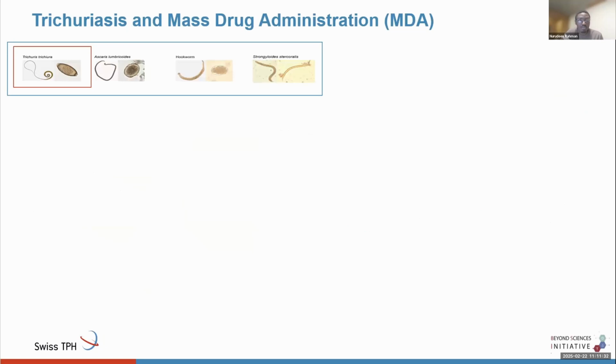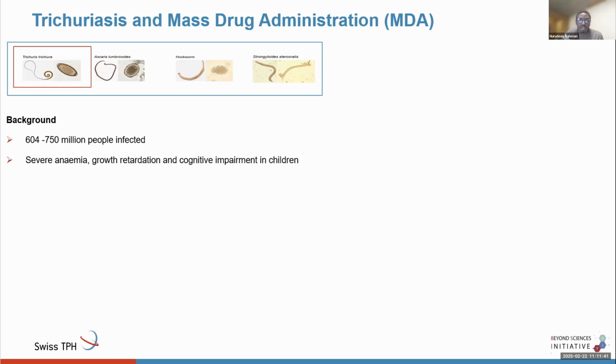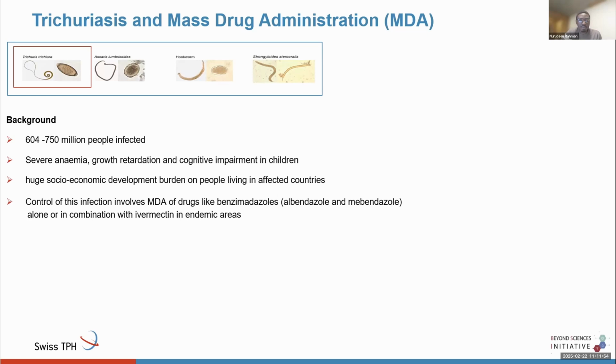trichiura. It's one of the major soil-transmitted helminth infections, infecting over 500 million people worldwide, with heavy infection leading to severe anemia, growth retardation, and cognitive impairment in children, which leads to a huge socio-economic development burden on people living in affected areas. Control of these infections has involved the use of drugs in mass drug administration, like benzimidazoles, which includes albendazole and mebendazole, alone or in combination with ivermectin in endemic areas.